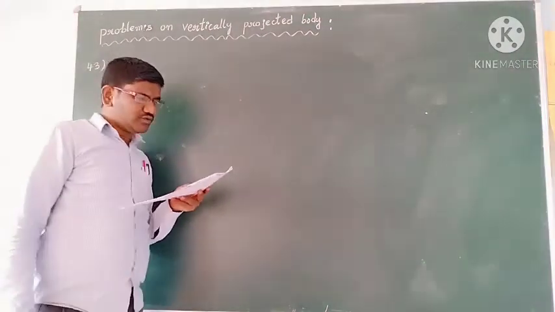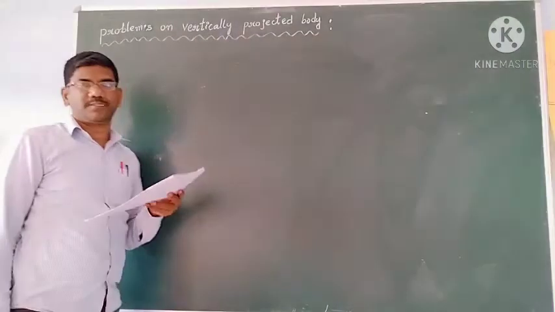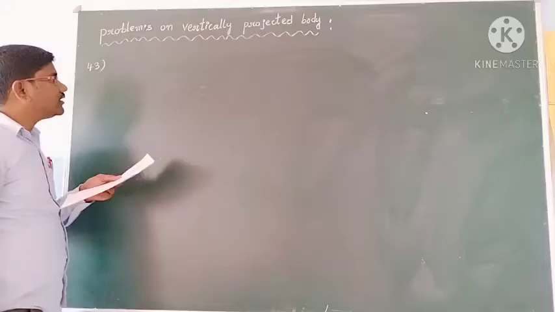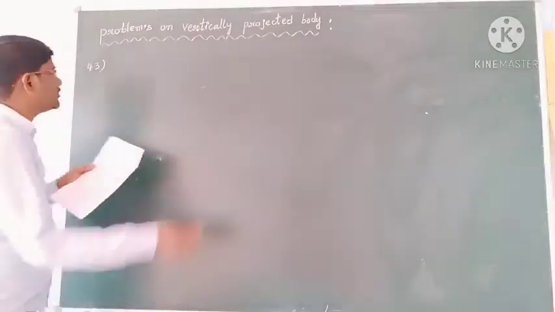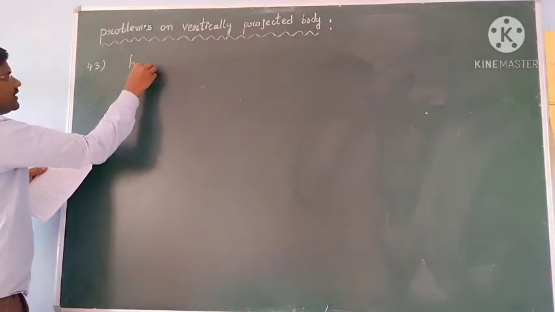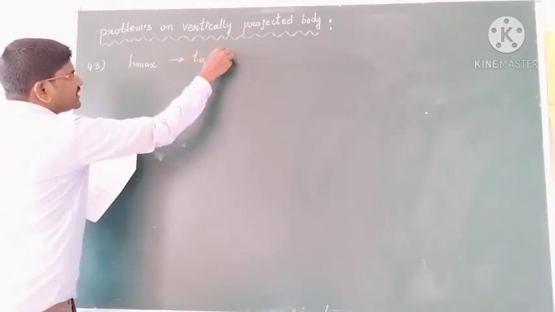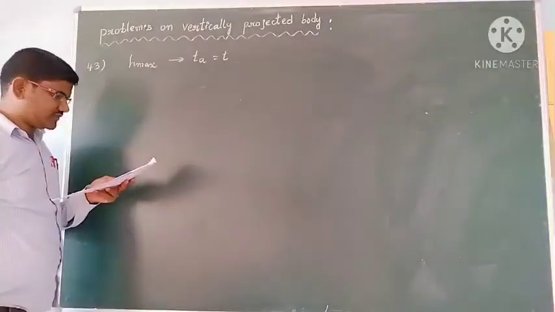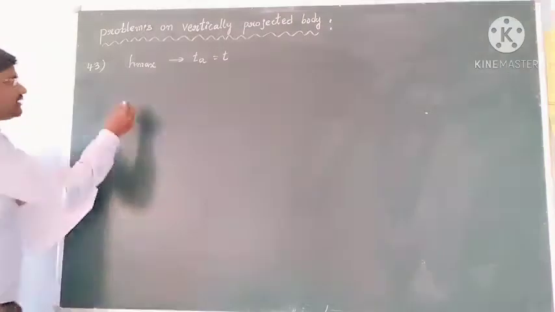An object is thrown vertically up with a velocity u and reaches the maximum height in the time of t seconds. So it is reaching the maximum height, that is called h maximum. The time taken is called time of ascent, that is given as t. The average velocity during the time, so they are asking average velocity.